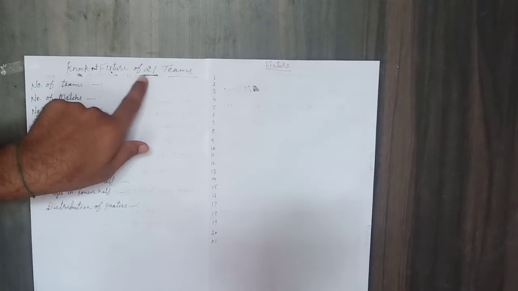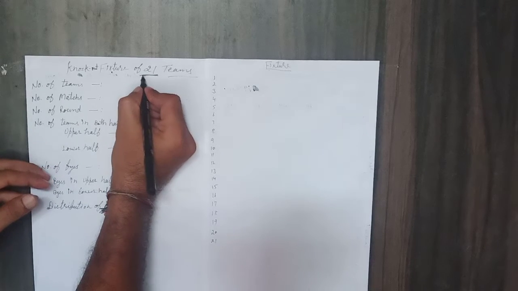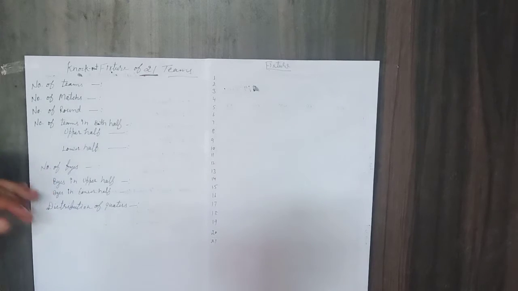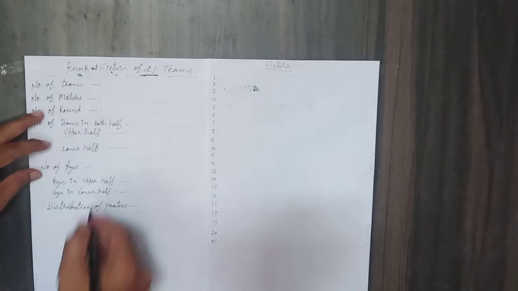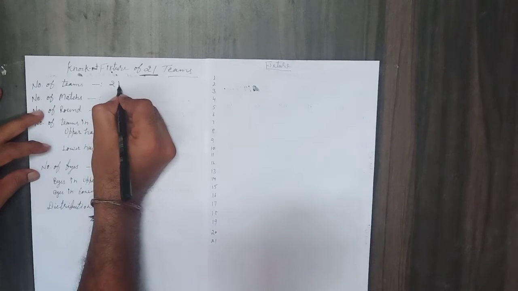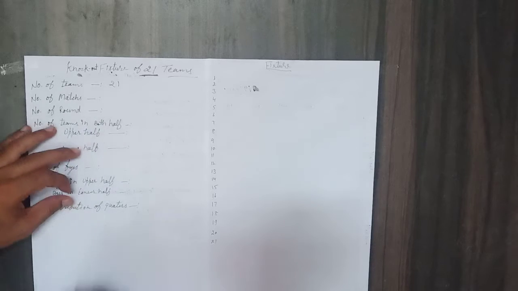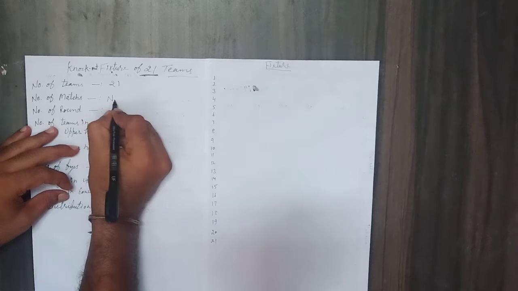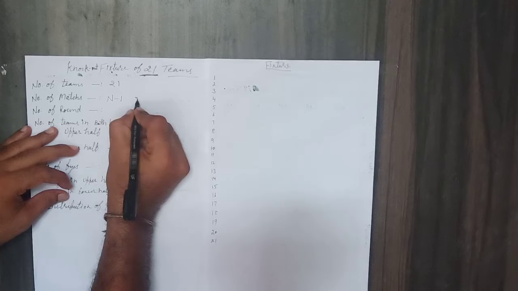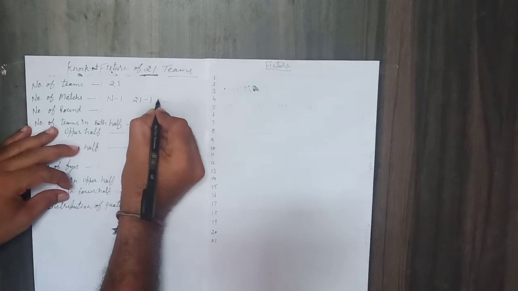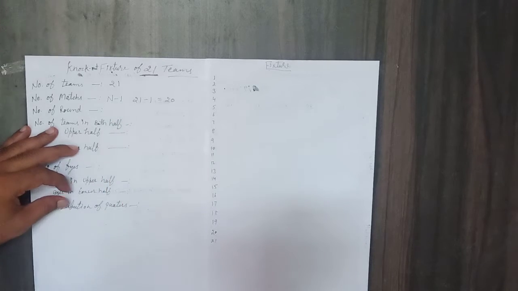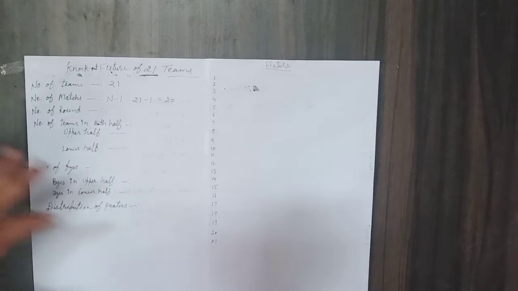Today's number of teams is 21. So today we will take the number of teams as 21. The steps we have already told will be followed the same. First, number of teams. The number of teams we have is 21. Next, number of matches. For that we will use number of teams minus 1. It is 21 minus 1, 20. 20 matches will be played in this tournament.